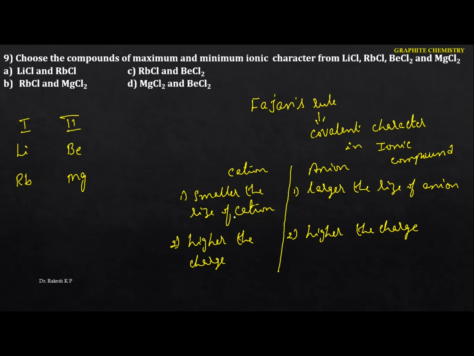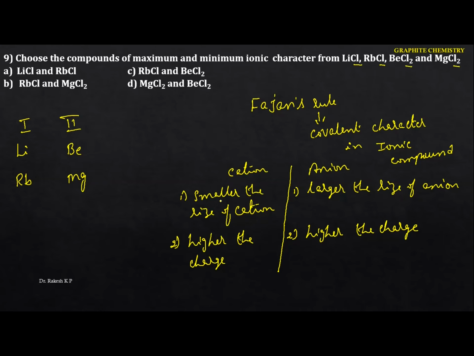Okay, just go to this one here. Smaller the size of the cation, larger the size of the anion, greater is the covalent character. This rule is stated for the covalent character, which refers to the minimum ionic character. You just identify this one. If you take the reverse of this, that gives the more ionic character. Smaller the size of the cation, because you have to identify only the cation, because the chloride is the same in all the cases.